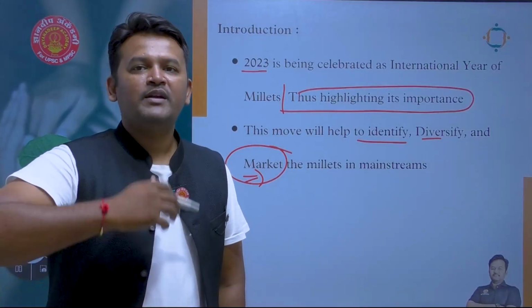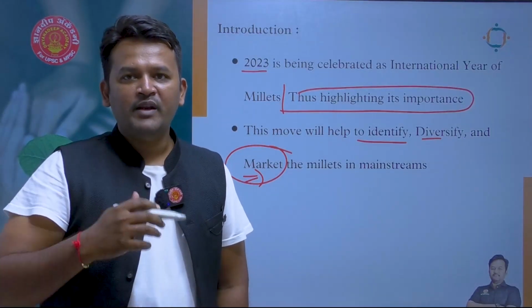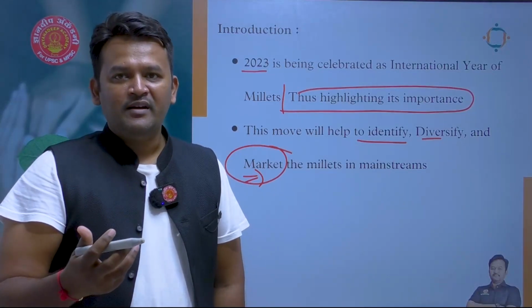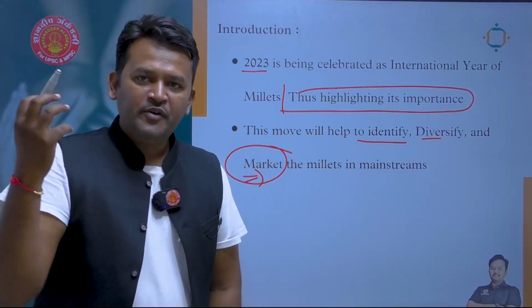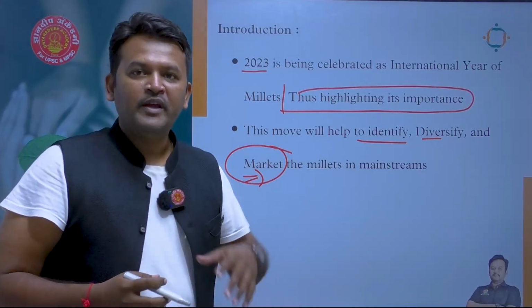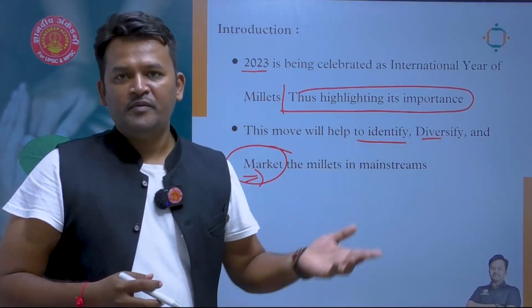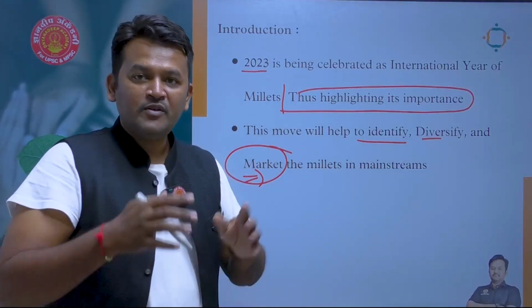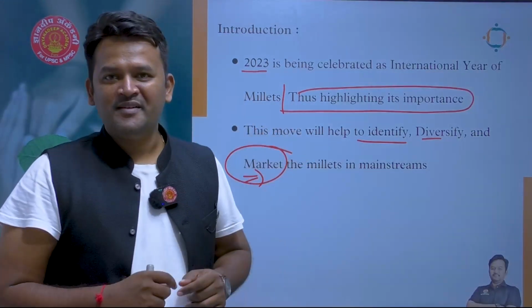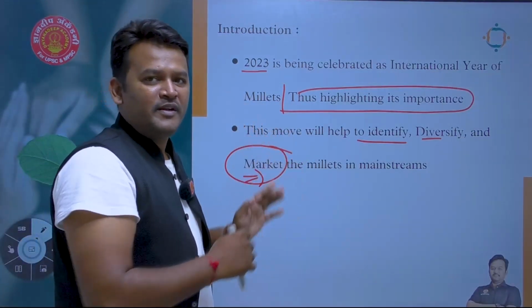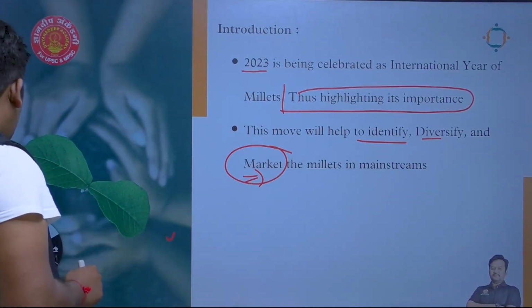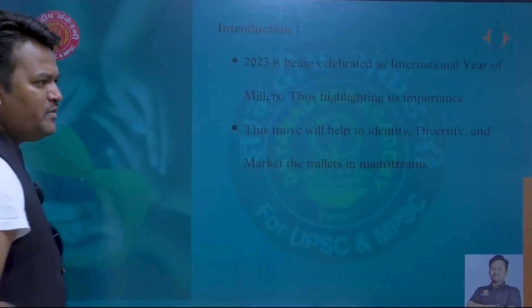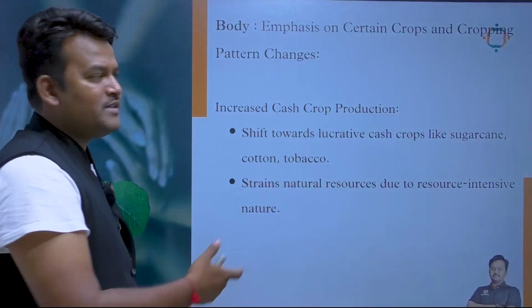We are marketing millets to the consumer and to society. Try to introduce them in your diet. They are very useful from the health point of view, the climate point of view, etc. Because of that we are celebrating this year. This will form the context and the introduction of our question, highlighting the importance of millets.